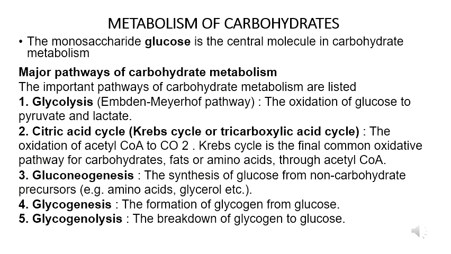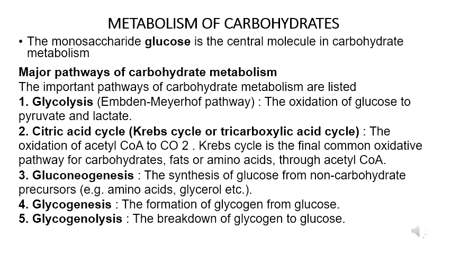The third pathway is gluconeogenesis, which is the opposite of the glycolysis pathway. That means the synthesis of glucose from non-carbohydrate precursors. The examples are amino acids, glycerol, etc. For the glycolysis pathway, the end product will be pyruvate or lactate. In gluconeogenesis, the reverse reactions take place. That means pyruvate is converted into glucose. The fourth one is glycogenesis.